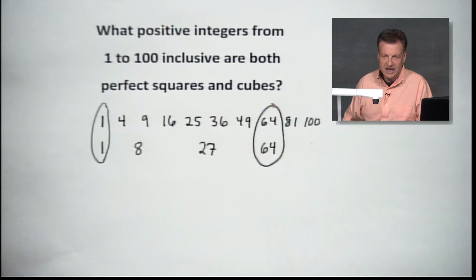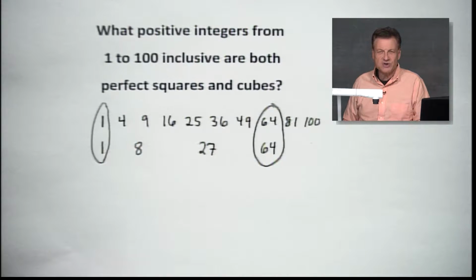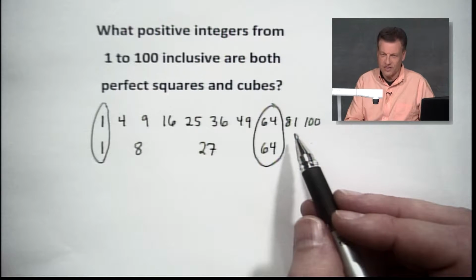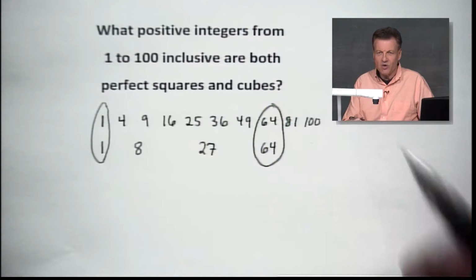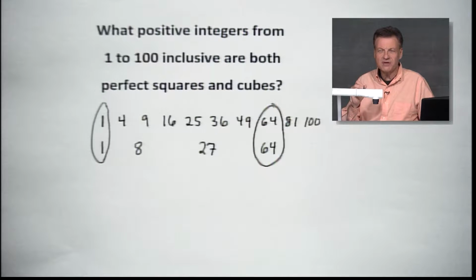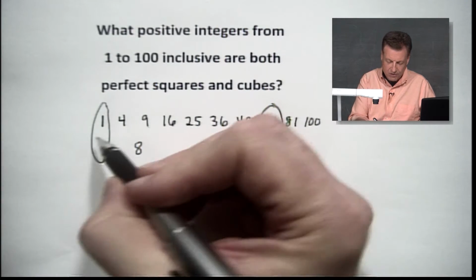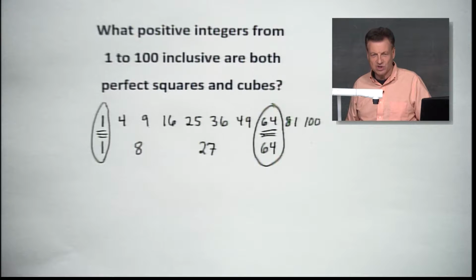I got news for you. 81. Oh man, it's easy to try to say 3, but you know what? 3 to the third power gives us 27. 3 to the fourth will give you 81, but that's not what we're looking for. So I guess that'd be a perfect fourth or something like that. And 100, oh, it's kind of tempting because, oh, isn't that 10? But 10 times 10 is 100, times another one would give you 1,000. So 10 to the third gets you up to 1,000. These are your only little hope right there for them to overlap each other.